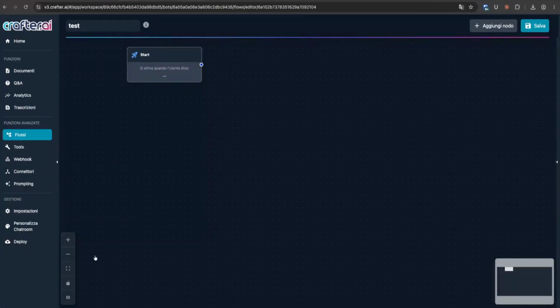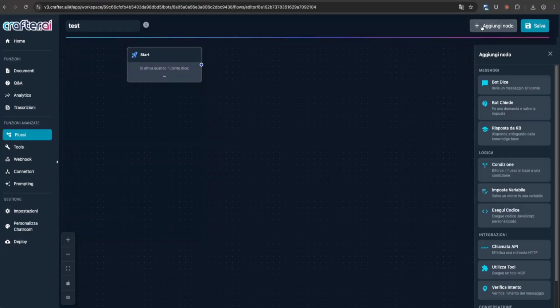Flows are conversational sequences that define structured paths for your bot. Unlike Q&A responses in the knowledge base, which handles single questions, flows let you build structured, multi-step conversations.